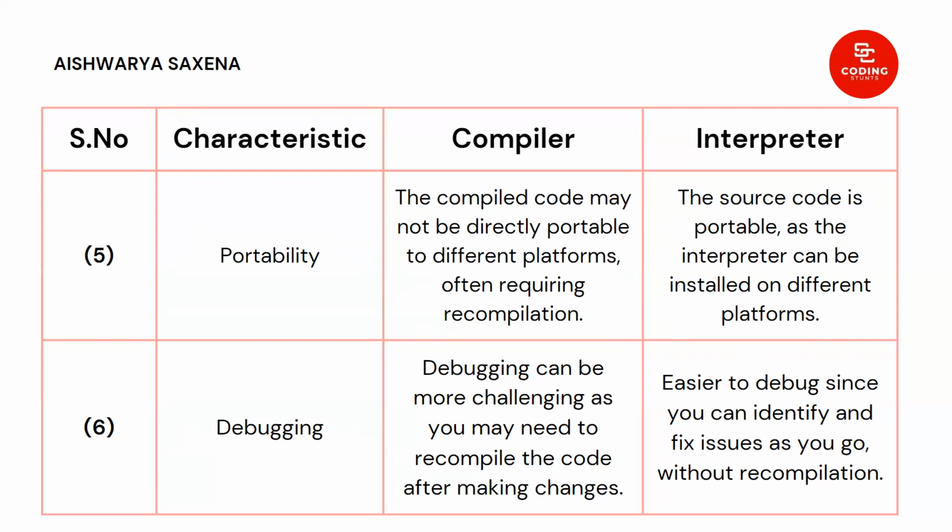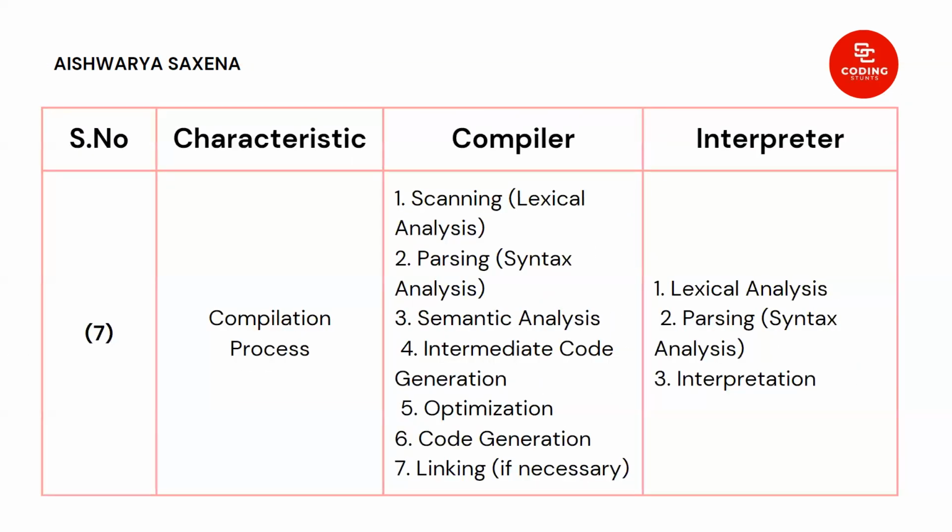When we talk about debugging, it can be more challenging with a compiler as you may need to recompile the code after making changes. Whereas with an interpreter, it is easier to debug since you can identify and fix issues as you go without recompilation. Then the compilation process. In the case of the compiler, firstly the scanning goes, which is lexical analysis, then parsing, that is syntax analysis, then the third step is semantic analysis.